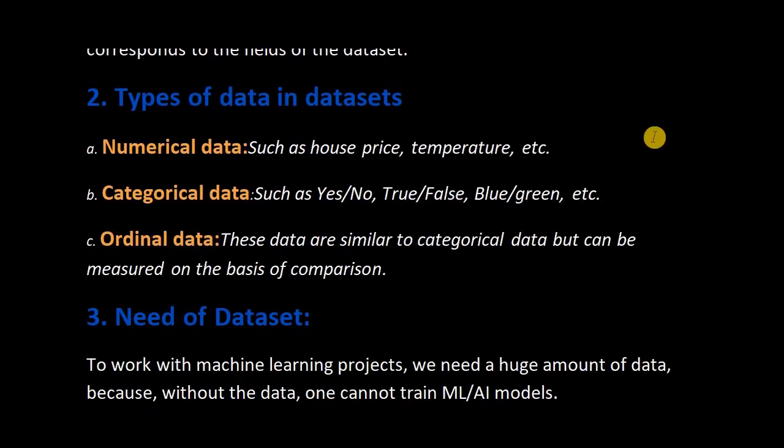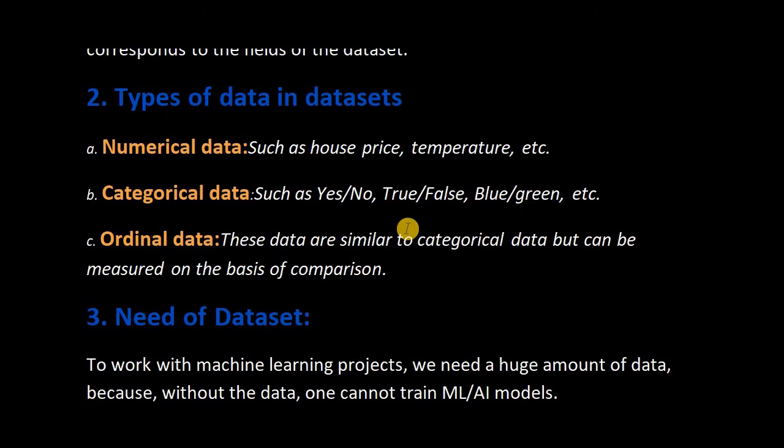Fine. Now let's go to point 2, types of a data set. This is the most important. Types of a data set: first one is the numerical data set, then the categorical data set and the ordinal data set. Now let's see the numerical data set, such as house prices, temperature, etc. Suppose you are trying to find the price of a house or the temperature of the weather, then you will use numerical data. Okay, you will get numerical data.